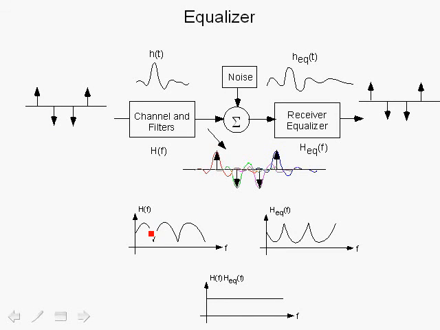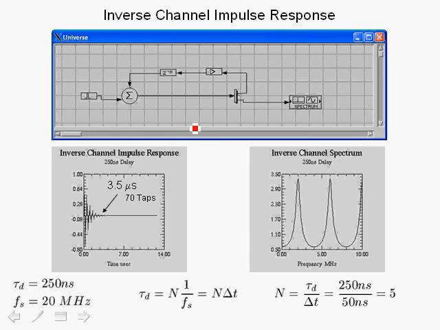If you recall, we had the multipath channel with the dips and the fades. We've actually constructed a filter which shows the exact inverse of that channel, and the overall response would be a constant. So this is the basic structure to model the equalizer at the receiver, and typically we would try to equalize the system using a tap delay line.